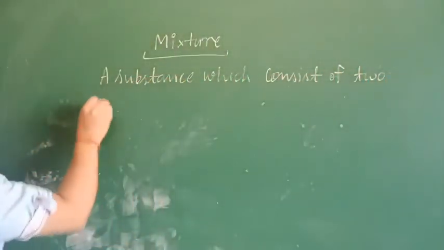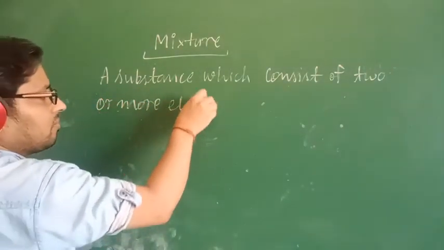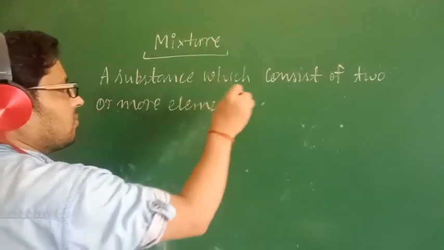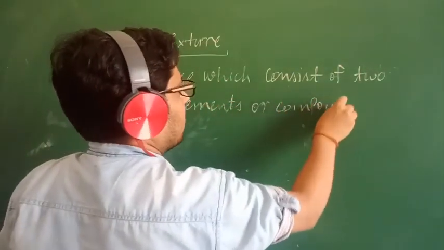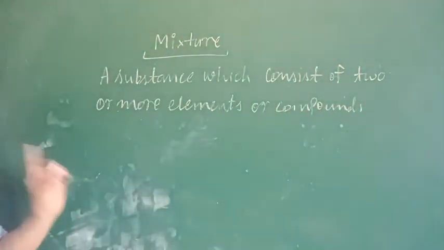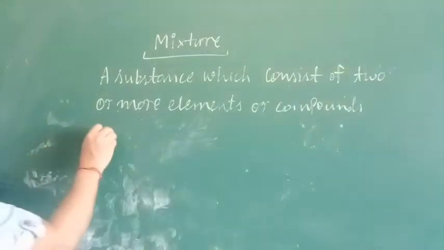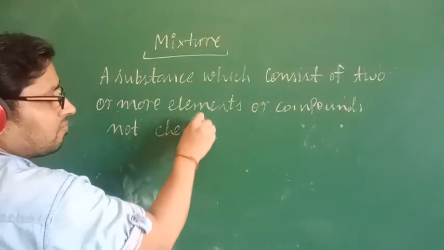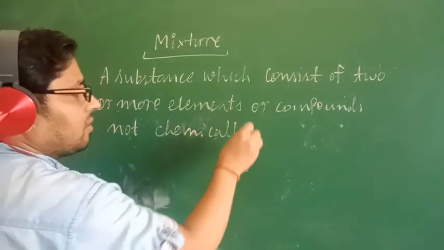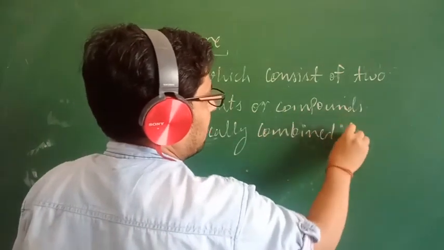Two or more elements or compounds not chemically combined together.